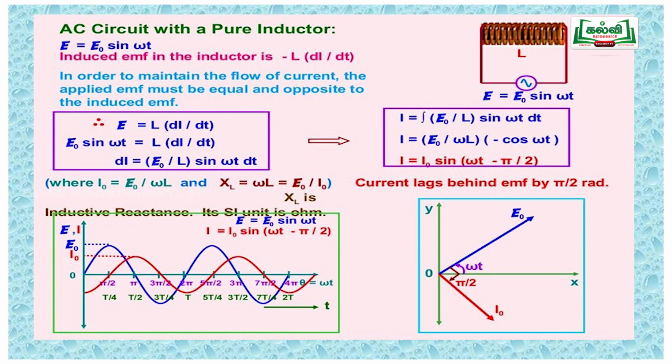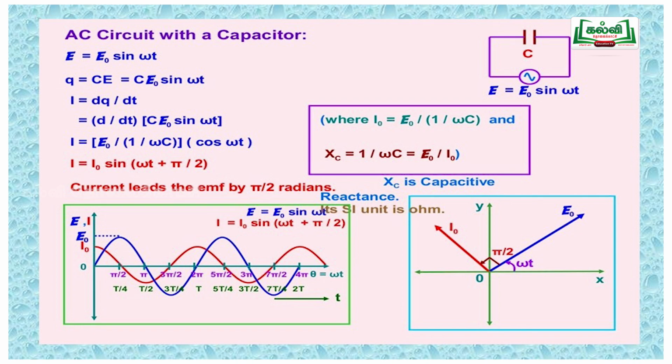So the phase difference between the current and EMF in an AC circuit with a pure inductor is I is equal to I naught sin omega t minus pi by 2. The phase difference is pi by 2.